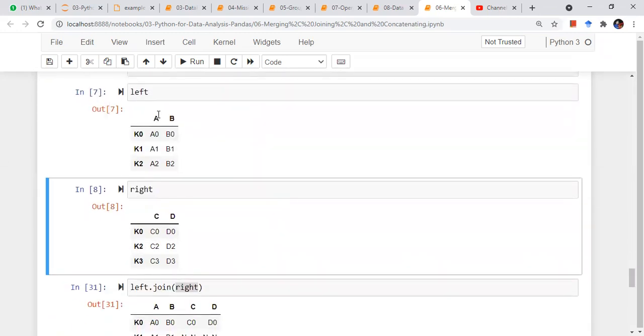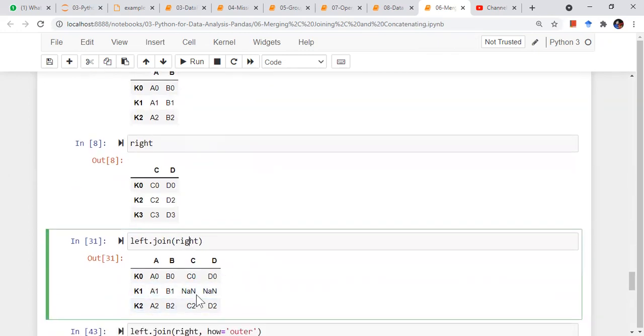this. So these are A, B, and C, D. I want to join them, left.join(right). So I can just paste them together, right? So K0, K1, K2.